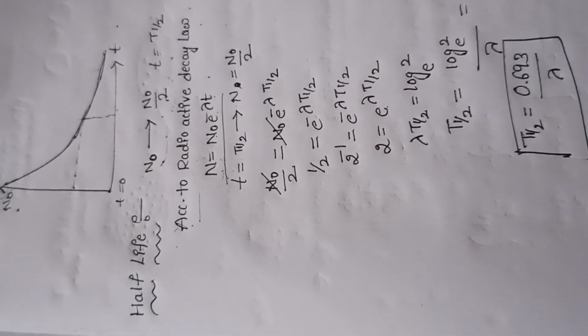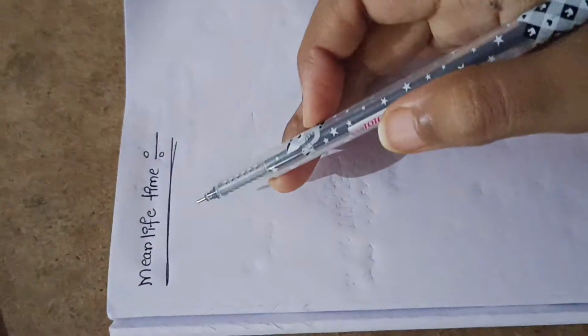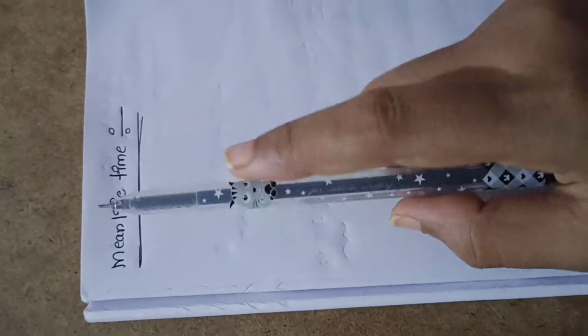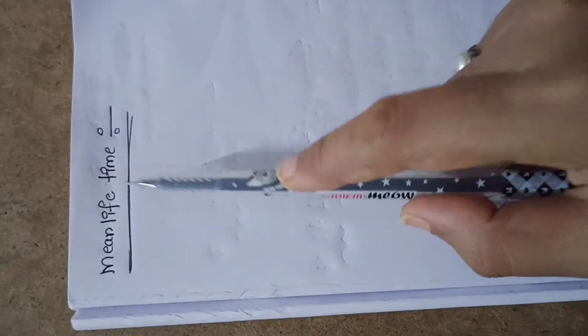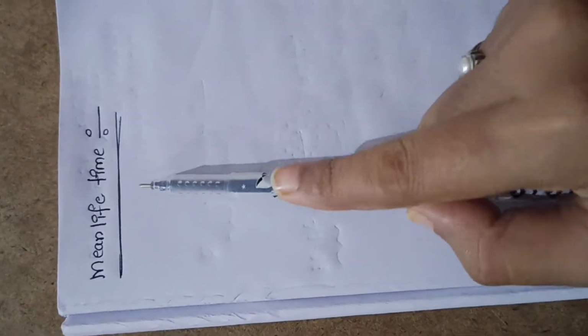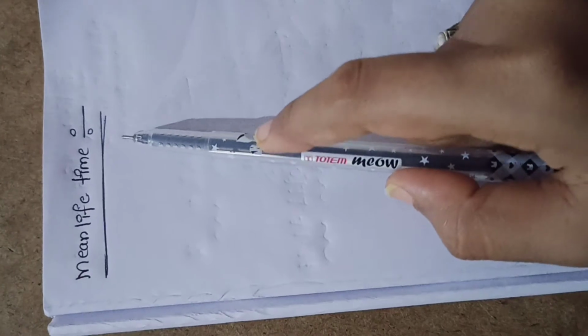Okay, Nana. And next, our next concept is mean lifetime. What is mean lifetime of the nucleus? So even though we are talking about the radioactive substance, some of these atoms will undergo decay in a very short interval of time and some of the atoms will decay in a very long period of time. We don't know exactly what will happen inside of the radioactive substance. Some can decay in a very short period of time and some of these atoms can decay in a very long period of time.